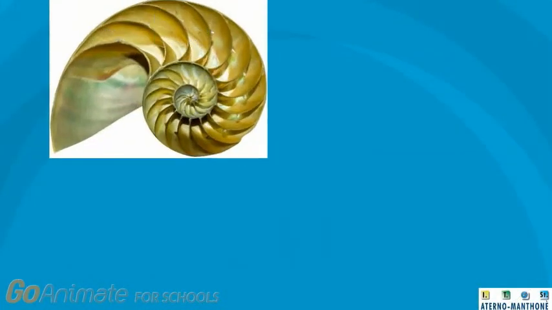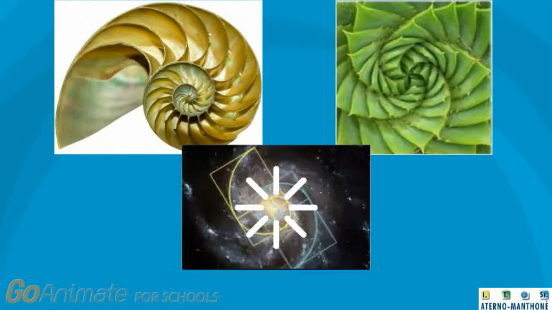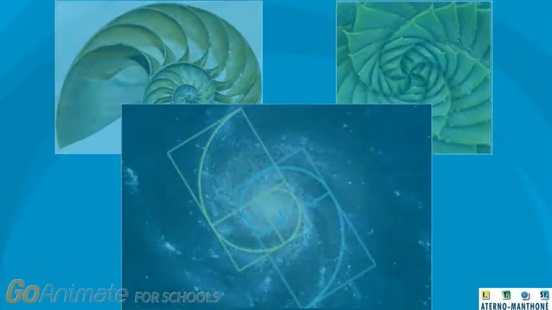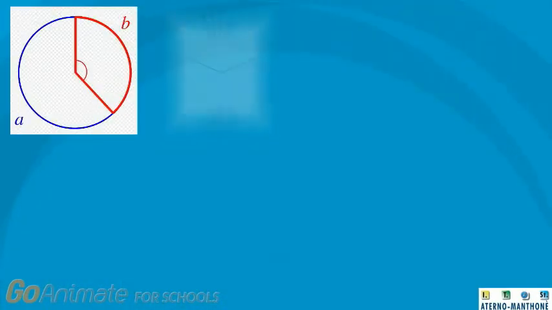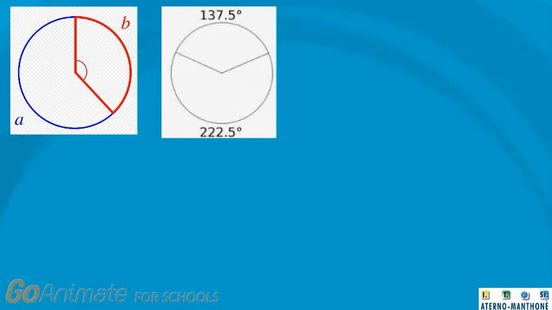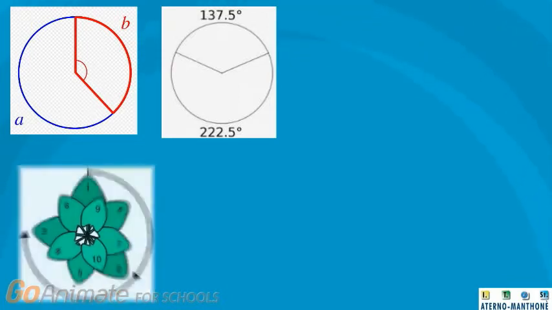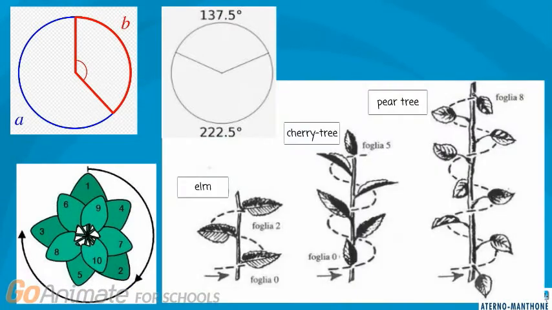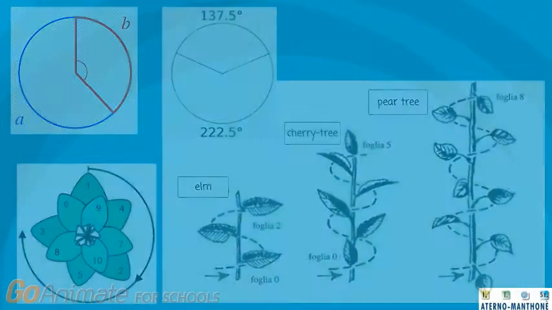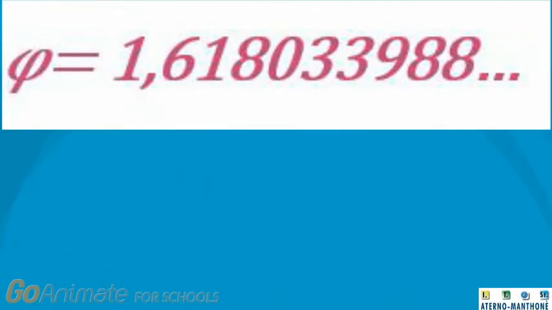And we can see that nature knows these spirals. And nature knows also the golden angle that measures approximately 137.5 degrees. Plants, in their growth, arrange their leaves using the golden angle. But why is it called golden? And where can we find this kind of beauty?